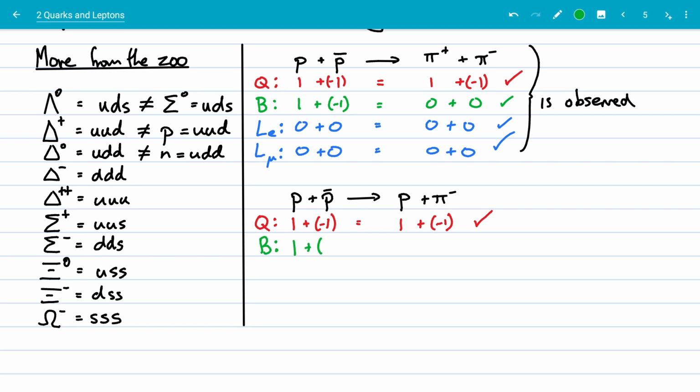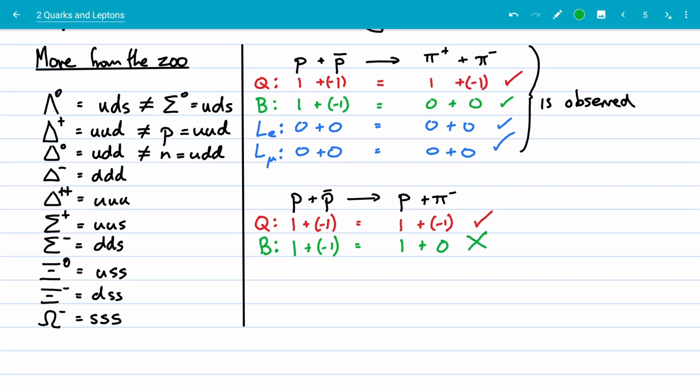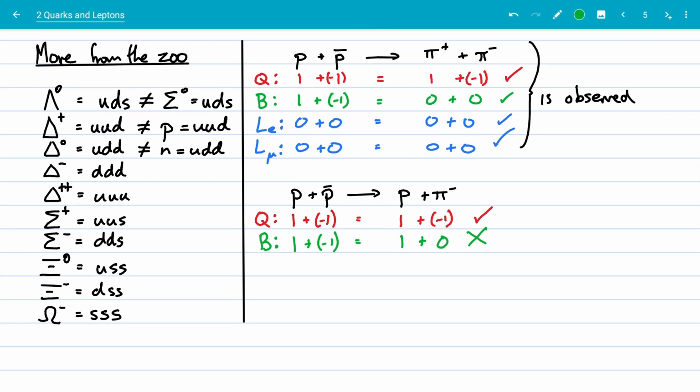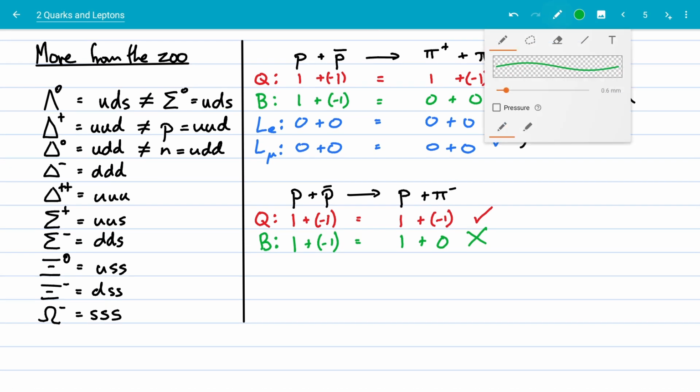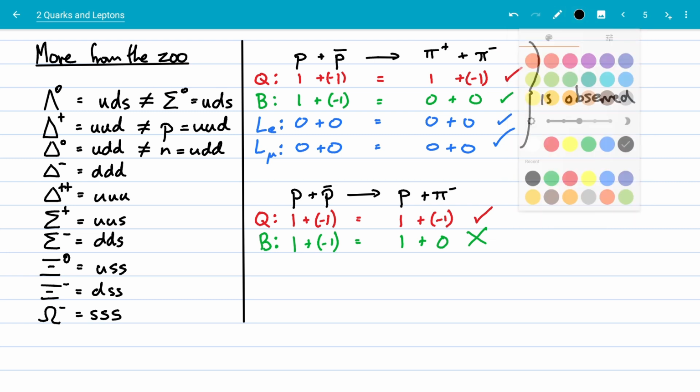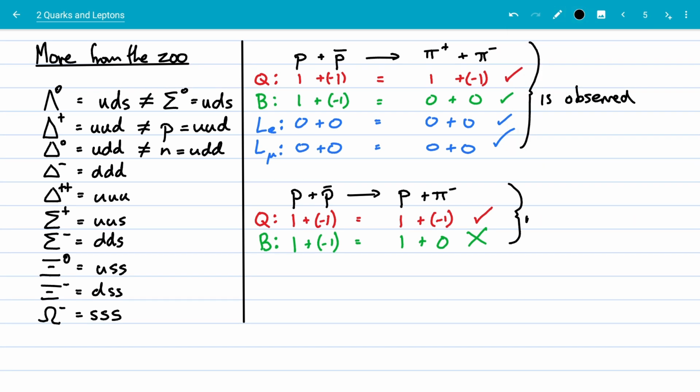1 plus -1, that's 0. Is that equal to the right-hand side? 1 plus 0. Remember, the pi minus contains a down quark and an up anti-quark. So that doesn't work. It's not a baryon. And there's no point in even checking the lepton numbers. It doesn't work. This is not observed.